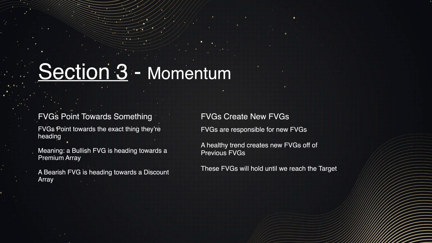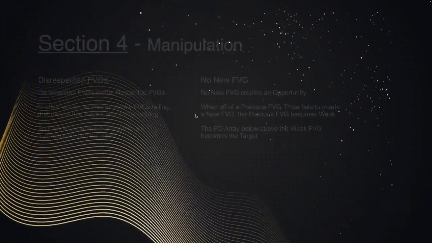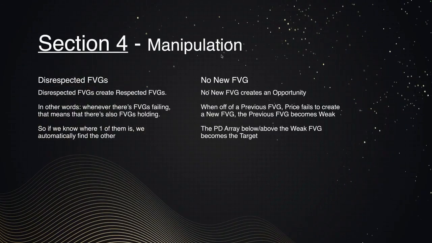All right, let's continue. So from section 3, we now move on to section 4. We understand the momentum. Again, like we mentioned, that momentum can also be used as manipulation, and that creates sort of a dangerous environment, because if we do not understand that, then we are simply going to be used as manipulation. We are going to sort of be played around with. So moving on to section 4 right here. What are we seeing? Manipulation.